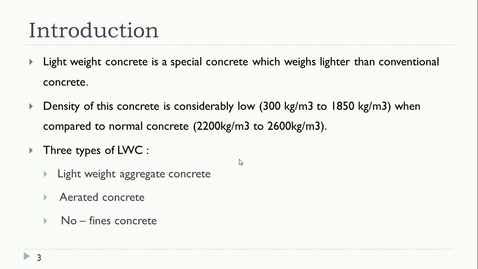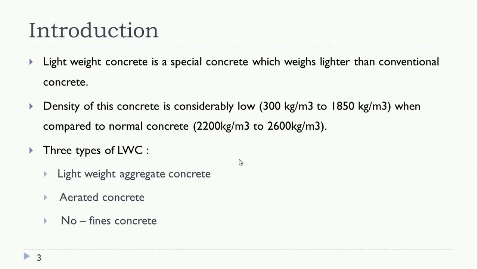So many attempts have been made in the past to reduce the self weight of the material and also to increase its efficiency as a structural material. There has been a lot of research in the past. In lightweight concrete, as the word says, the density varies from 300 to 1850 kg per m cube.